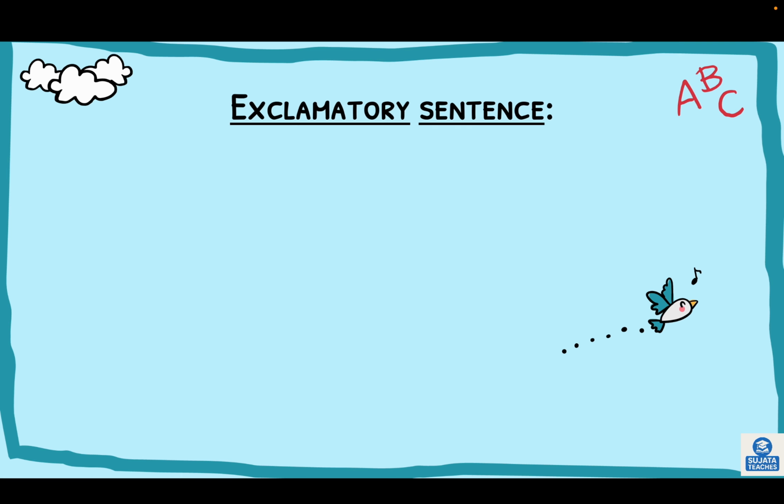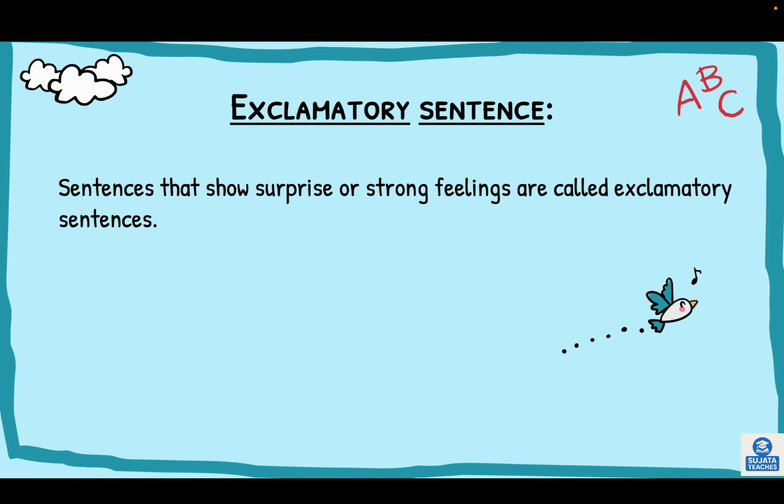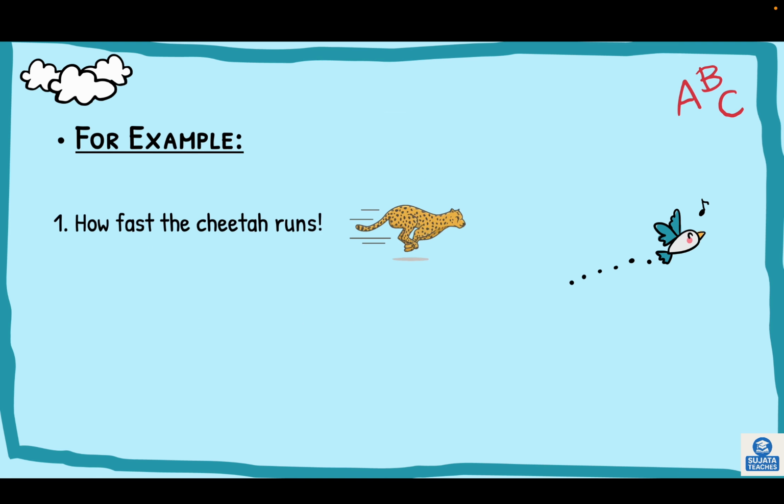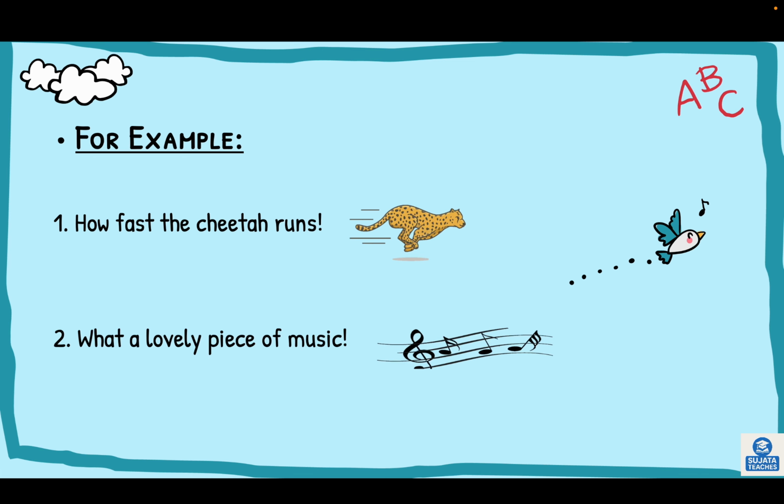Next is exclamatory sentence. Sentences that show surprise or strong feelings are called exclamatory sentences. Its function is to express a strong feeling, or you can say a strong emotion about something. For example, how fast the cheetah runs. What a lovely piece of music. Here, your emotions are being expressed with the help of a punctuation mark, that is an exclamation mark at the end.